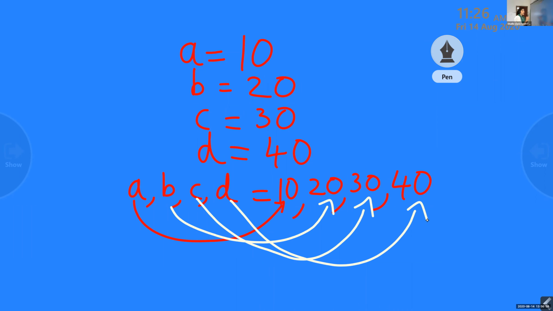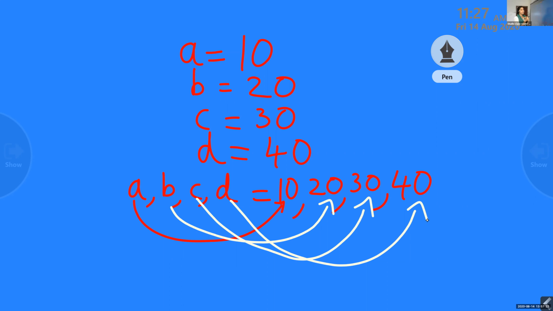So you have to be very careful. First you have written A on the left side. So what is the first value you have written on the right side? 10. So the first value will be assigned to the first variable. Second value will be assigned to the second, third to the third.